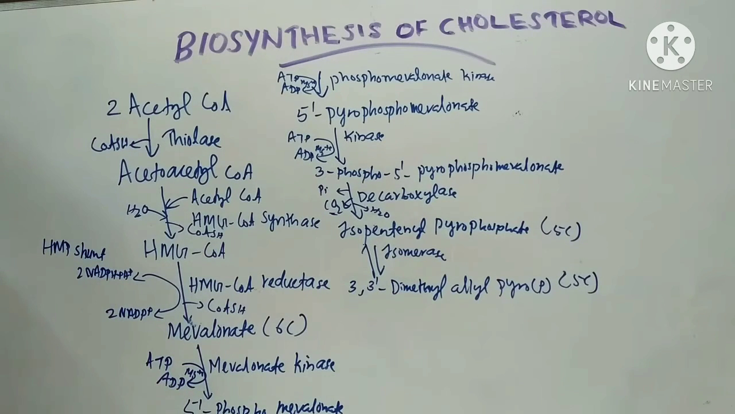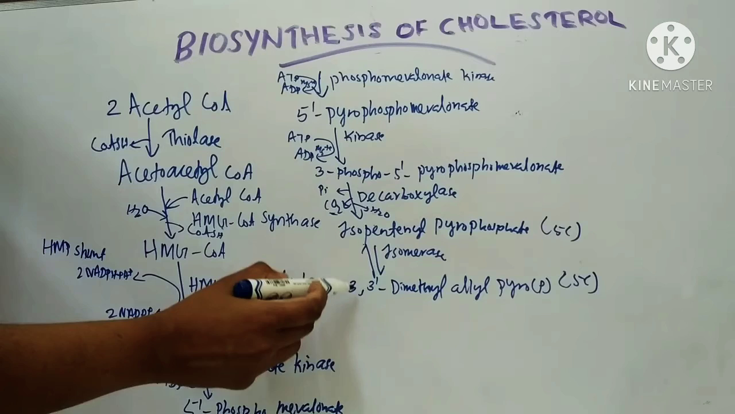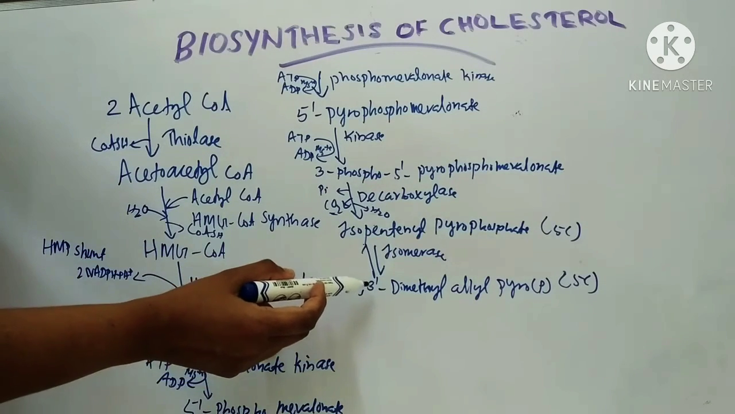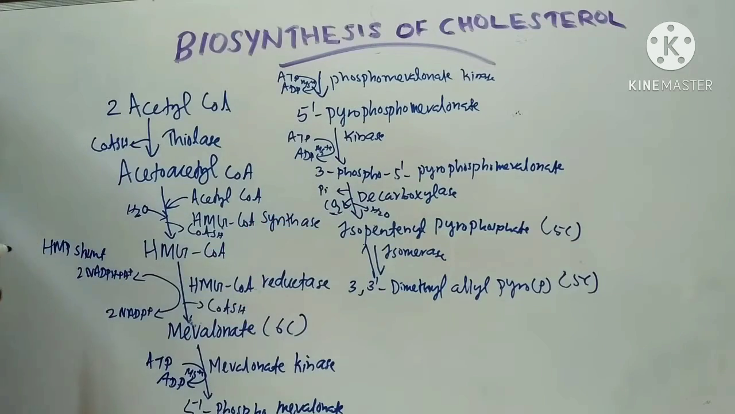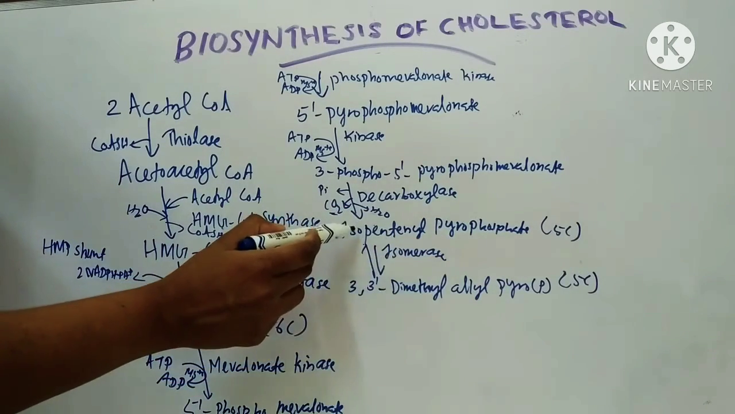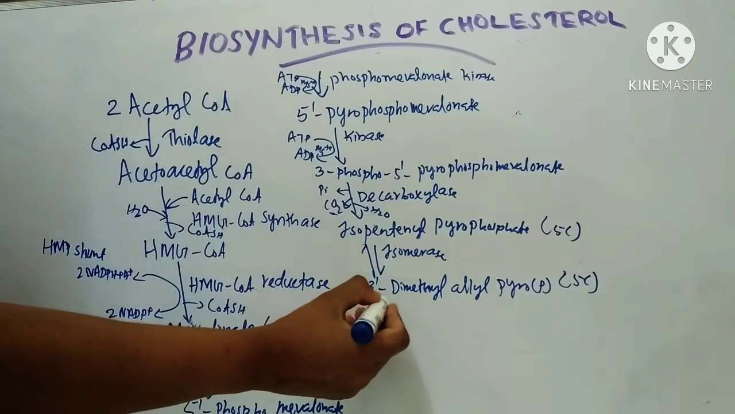Then the third reaction is formation of squalene. Here in the formation of squalene, first 3' dimethylallyl pyrophosphate condenses with isopentenyl pyrophosphate.